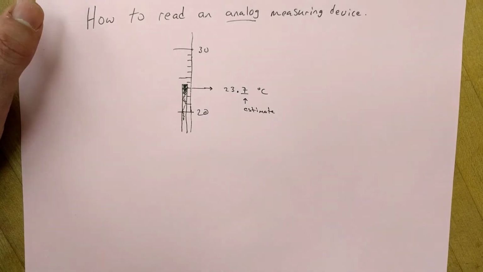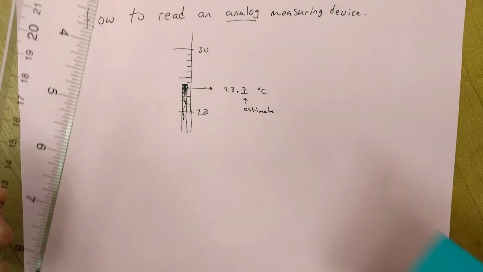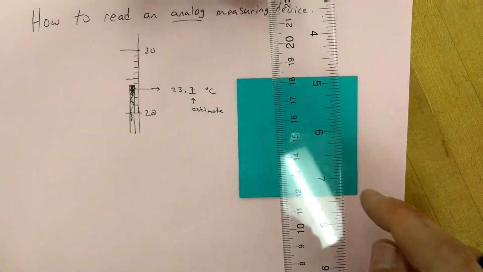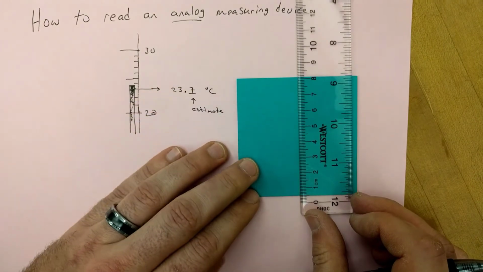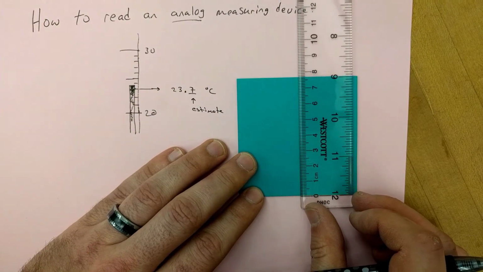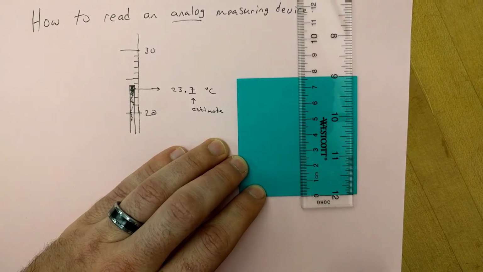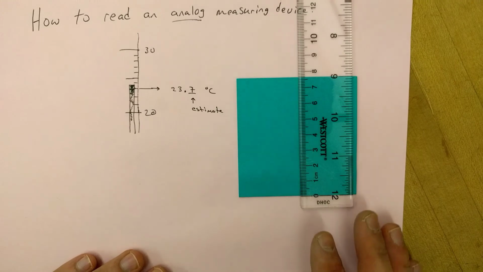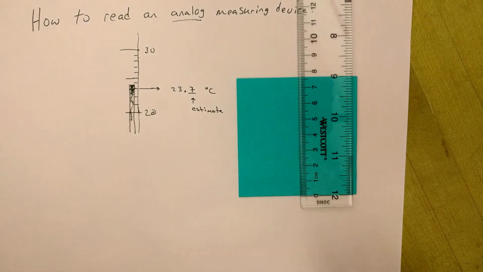So that's it. That'll be the same on any measuring device. Another measuring device might be a ruler, for example. So imagine you're going to take this ruler, not the inches side over here, but the centimeter side here, and measure the length of this post-it note. So you can see that we've got it outlined here for us, or hopefully you can see the contrast of the colors there.